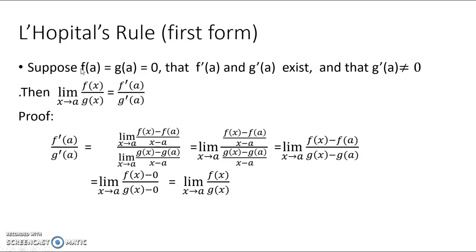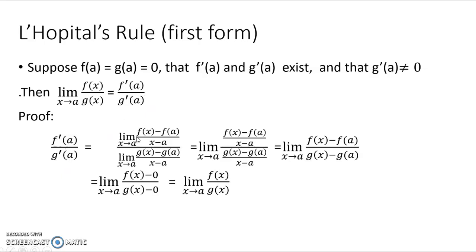Suppose the rule is this one. This is the first theorem in this. Suppose that f of a equal to g of a equal to 0, and that f dash a and g dash a exist, and g dash a is not equal to 0. Then the theorem says that limit x tending to a of f of x divided by g of x equals f dash a divided by g dash a. Okay, how can you prove this? I'm going to start with this result, f dash a by g dash a. What is the definition?